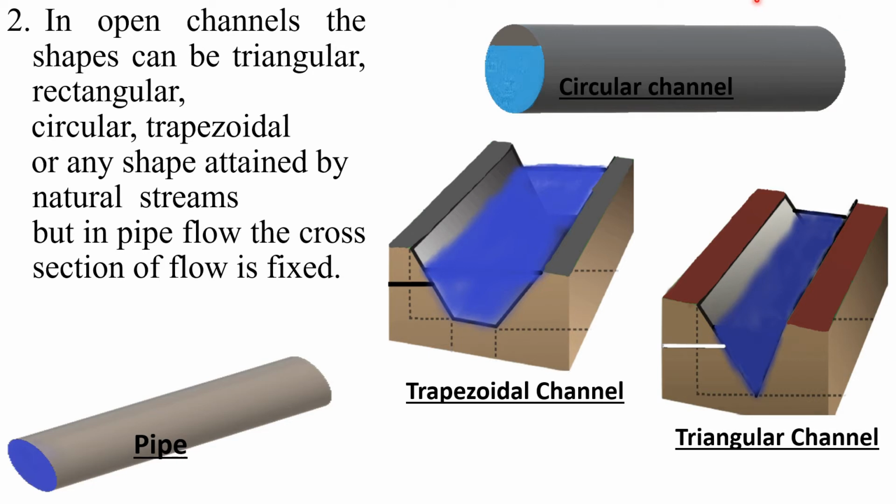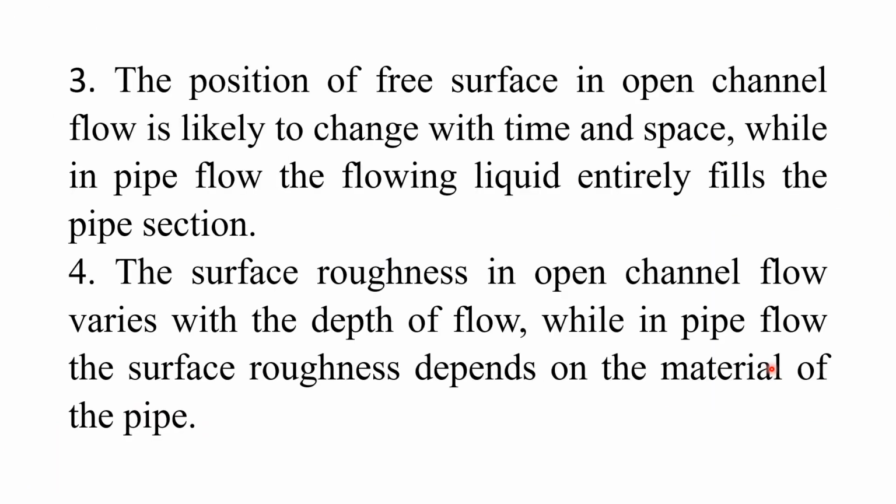So here we can see the different shapes of the open channel: circular, trapezoidal, and triangular. The position of free surface in open channel flow is likely to change with time and space, while in pipe flow, the flowing liquid entirely fills the pipe section. The surface roughness in open channel flow varies with the depth of flow, while in pipe flow, the surface roughness depends on the material of the pipe.